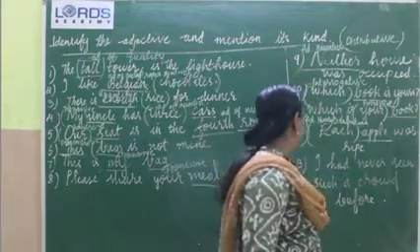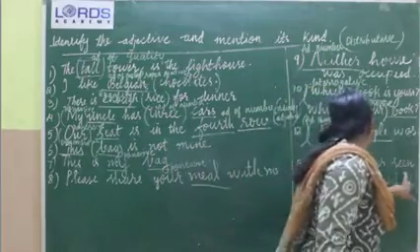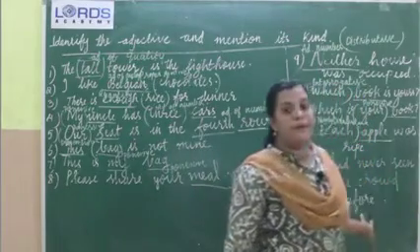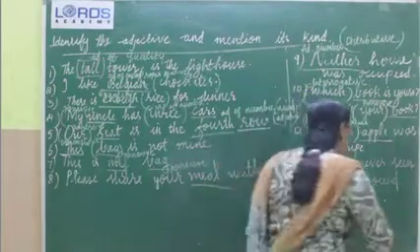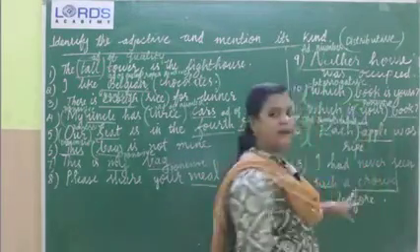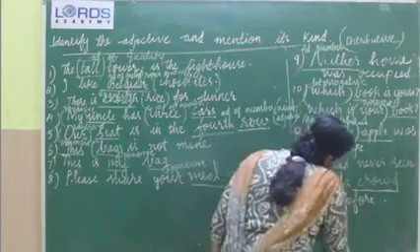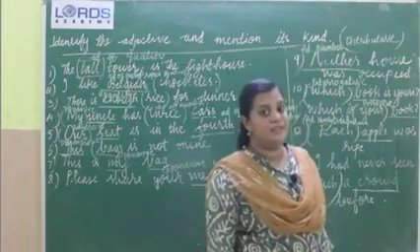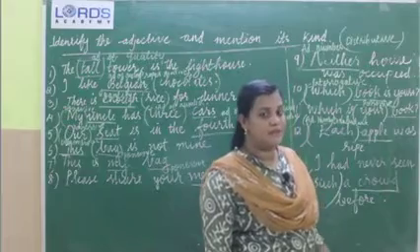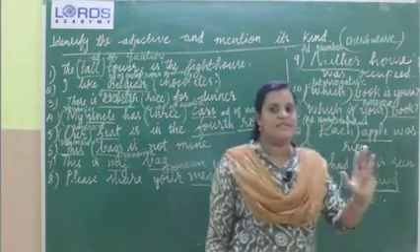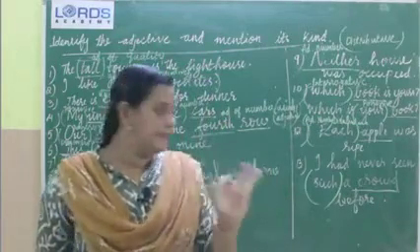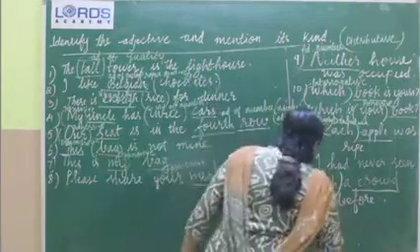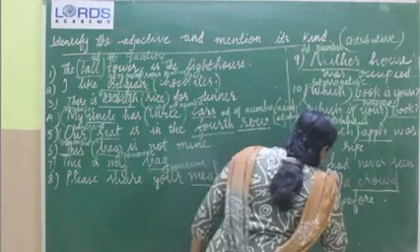Clear? Then the 13th one. I had never seen such a crowd before. Here which is the noun? Crowd. Yes, crowd is the noun, and in "such a crowd", such is a demonstrative adjective. Can you remember those demonstrative adjectives? Which are they? This, that, these, those, such, yonder, certain. See, such is a demonstrative adjective.